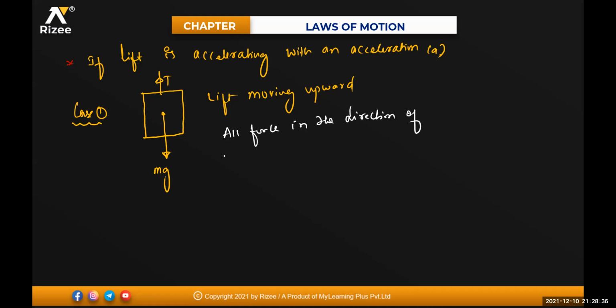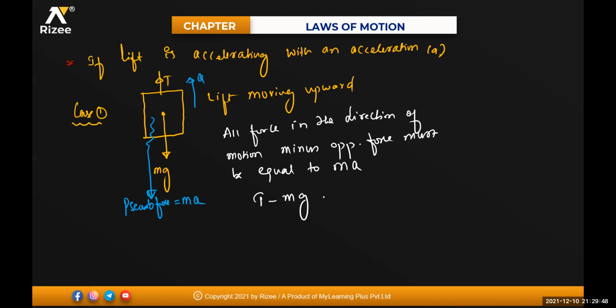Now tell me, if the body is moving in the upward direction like that, all the forces in the direction of motion. What all the forces are in the direction of motion of the lift? Tension T. Is there any other force in the direction of the lift? No. Minus the opposite direction force, which is m into g, will be equal to m into A. This A is right now the pseudo force.